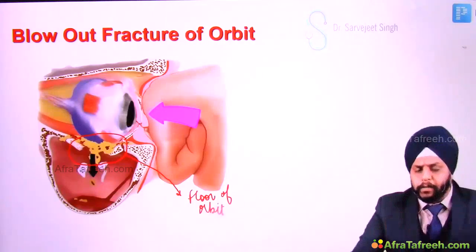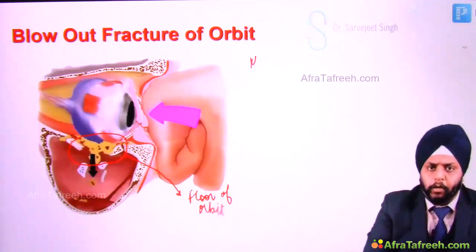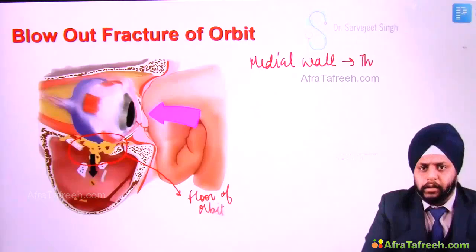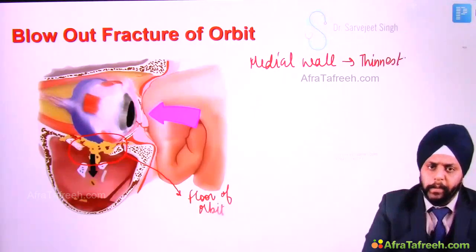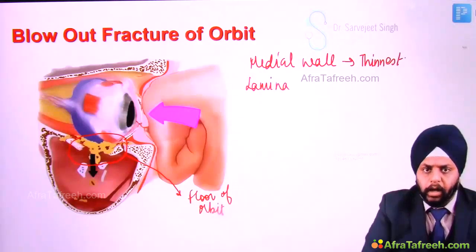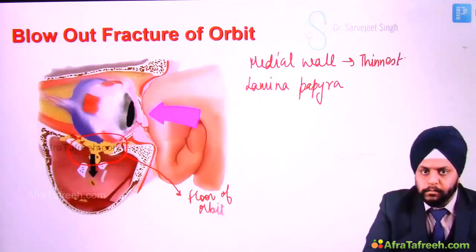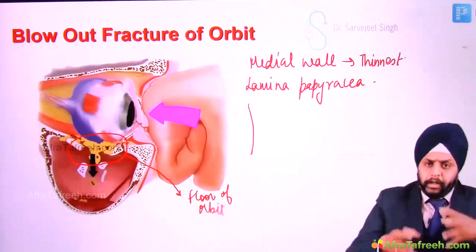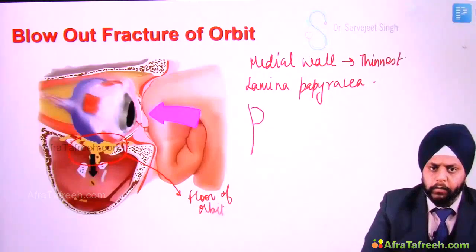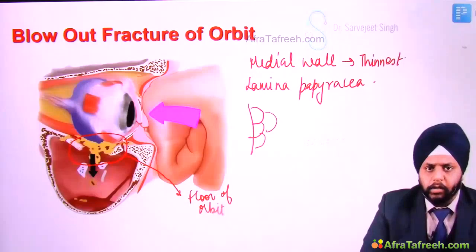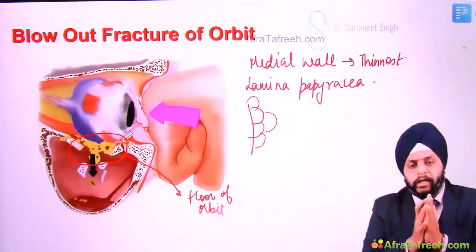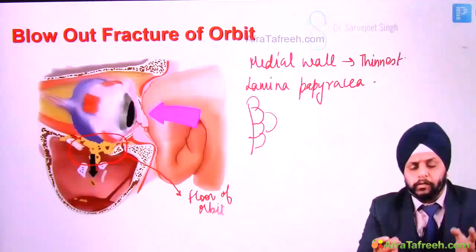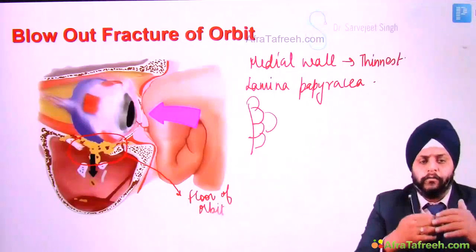Remember in the anatomy I told you about the medial wall of the orbit. I'll remind you once again, the medial wall is the thinnest wall of the orbit, known as lamina papyracea. But on this lamina papyracea, a lot of ethmoidal cells are attached. Because of these cells, this wall may be the thinnest, but it is not the weakest. So which is the weakest wall? The weakest wall is the inferior wall, the floor of the orbit.